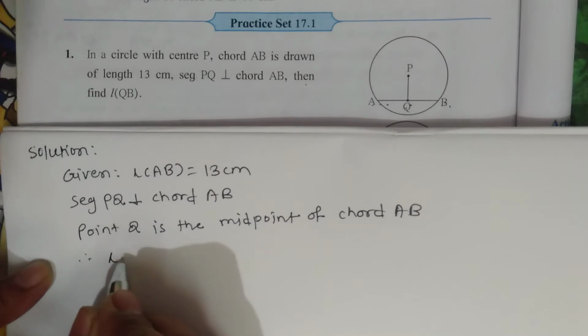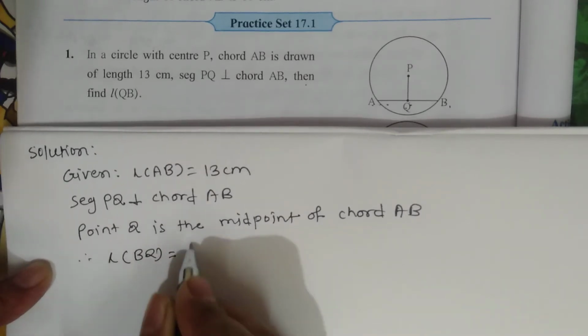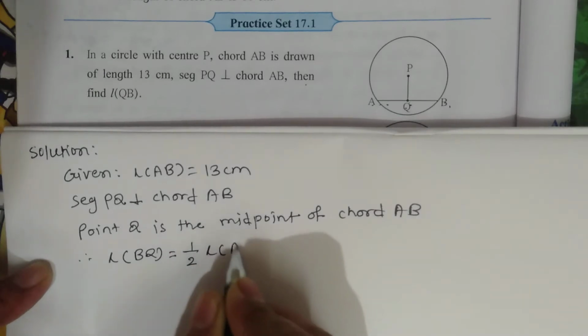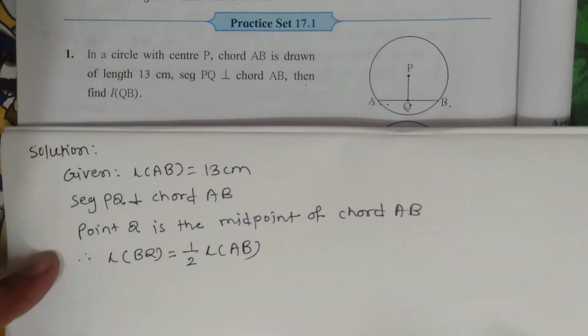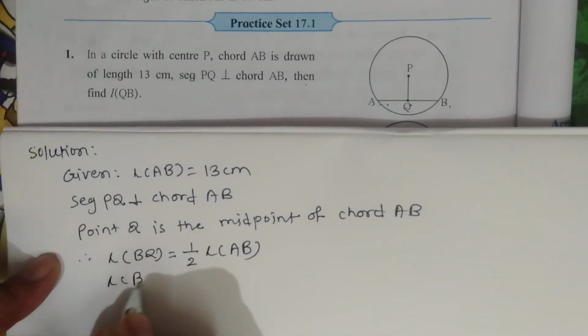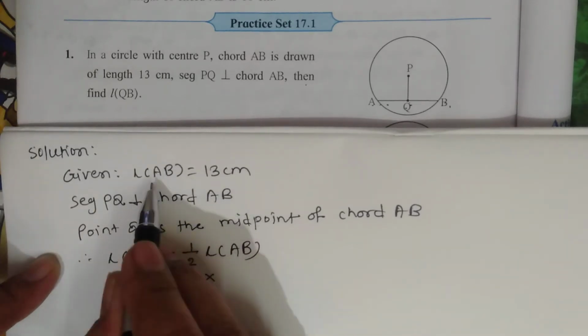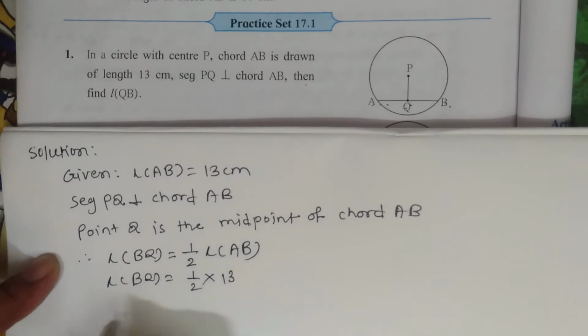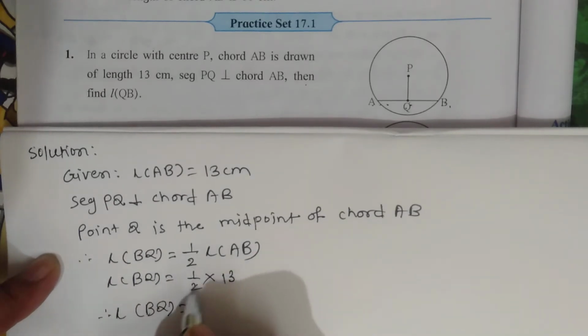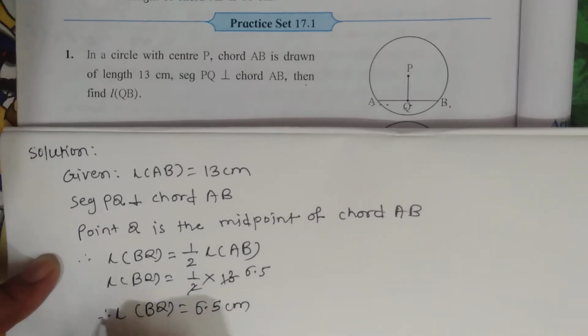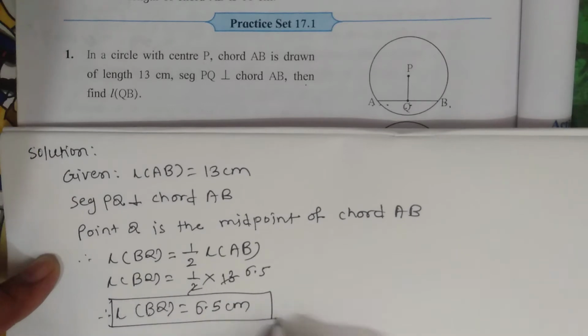Therefore length of BQ is equal to half of length of AB. So put in the values here. Length of BQ is equal to half into length of AB, which is 13 centimeters. Therefore length of BQ is equal to 6.5 centimeters, and this is the final answer.